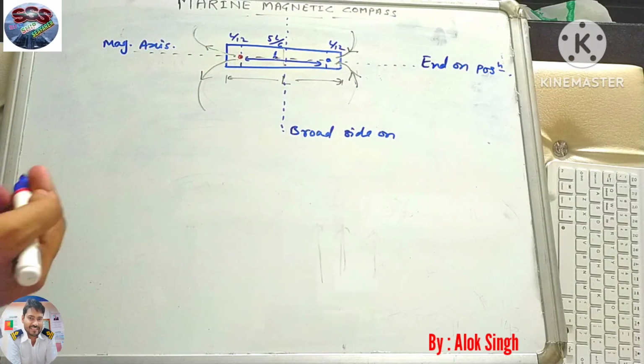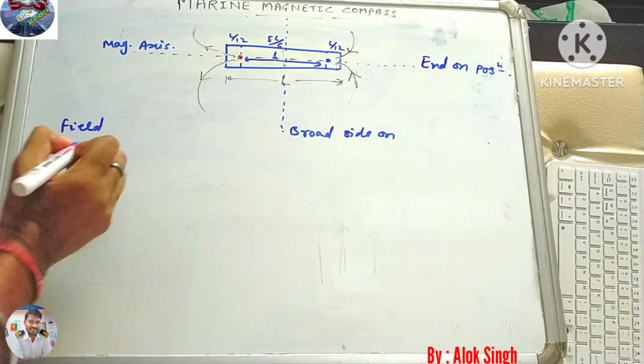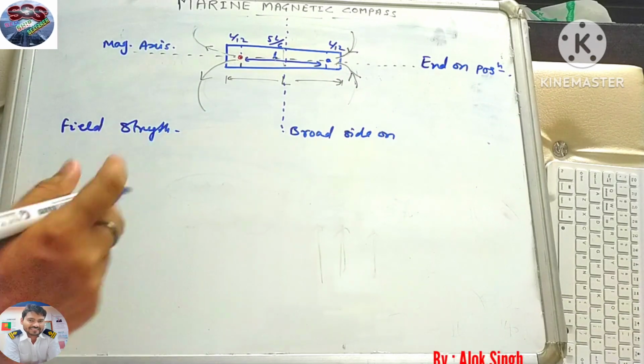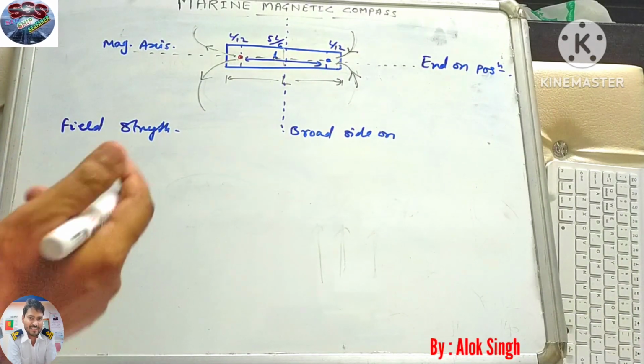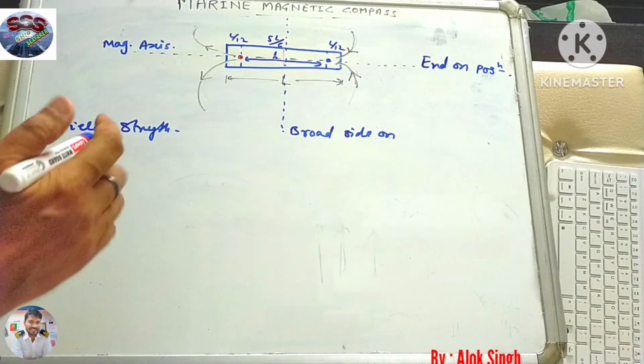Now a few things like field strength. What is field strength? It depends on how strong the magnet is.